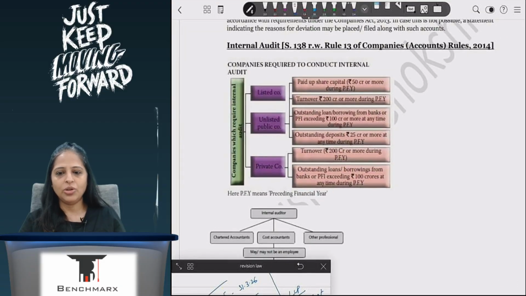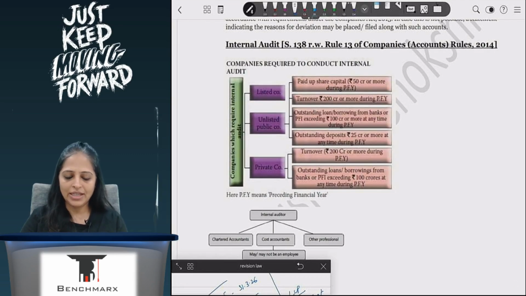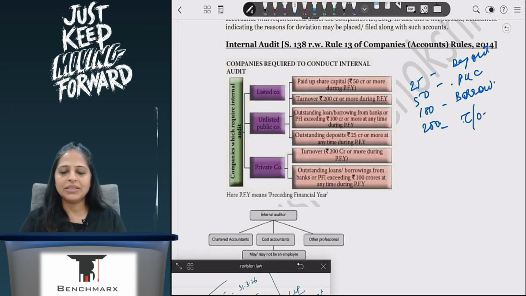Then coming to your internal audit, which you've also done in your audit. I told you to remember the limits. Listed company, everyone has to do internal audit. Here you have to remember 25, 50, 100, 200, correct? So you take a deposit of 25. So paid up capital now has become 50. And then you will say that you borrow another 100. And with all this money, you make a turnover of 200 rupees. This is how you can remember this particular limit. And here you have 100 and 200 only for private companies. Correct? So this is how you can remember this particular part, which you have also done in your internal audit.